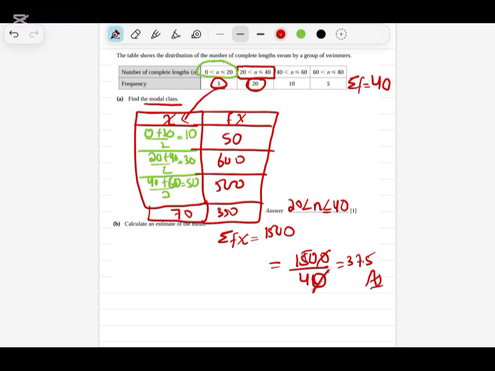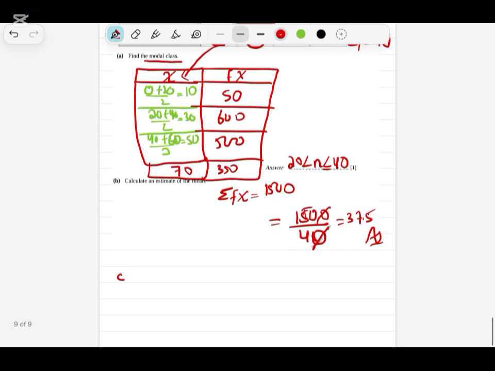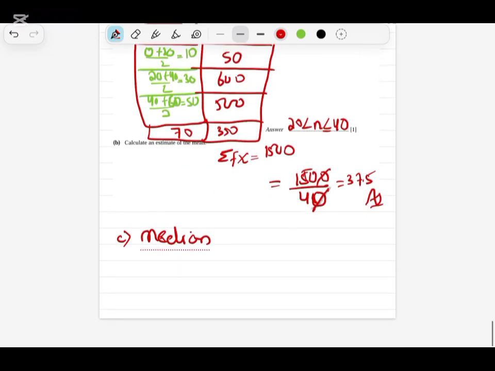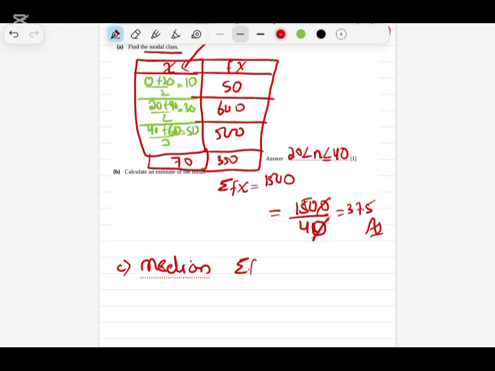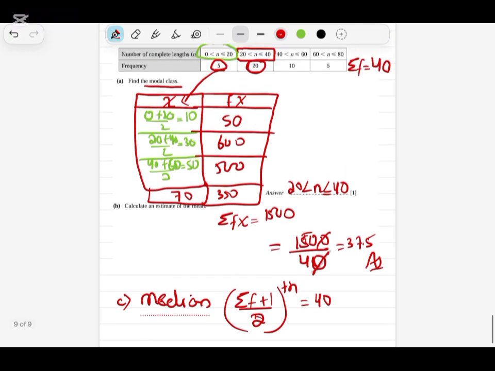So we found the modal class and the mean as well. Now I will show you how to find the median. So the total, as I told you, the formula will be summation of frequency plus 1 divided by 2 th. Total is 40.